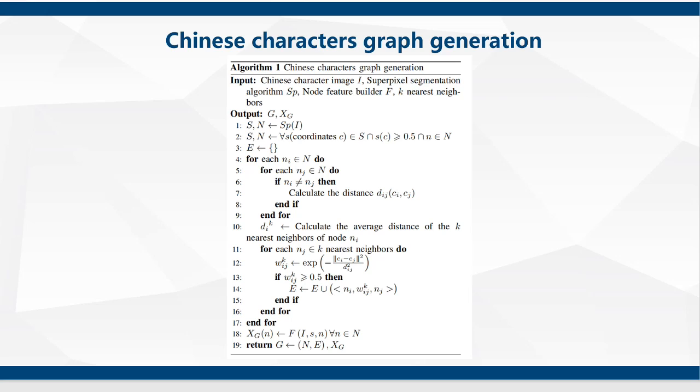This is the algorithm description of Chinese character graph generation. The superpixel segmentation algorithm and a weighting method are used to establish the connecting edges of the superpixel points, and the edges with weights less than 0.5 are filtered out. The structure of Chinese characters obtained is shown in part 3 in the figure.